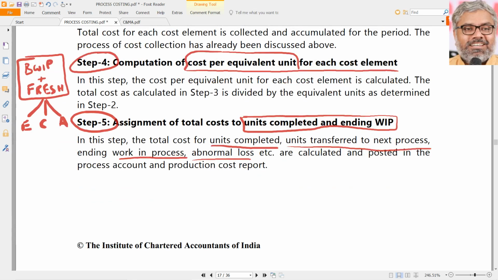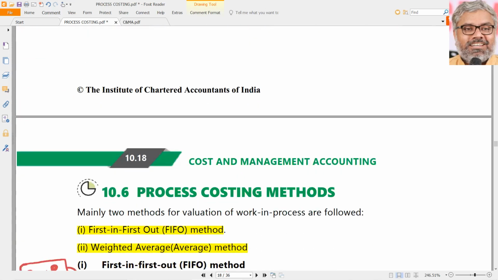Using that cost per equivalent unit, we have to find out the closing values: what is the ending work in progress value, what is the value of the cost of the goods which are completed and transferred to the next process, and what is the value of abnormal loss. That's it. Ultimately, that is the objective. That is what we are supposed to do.